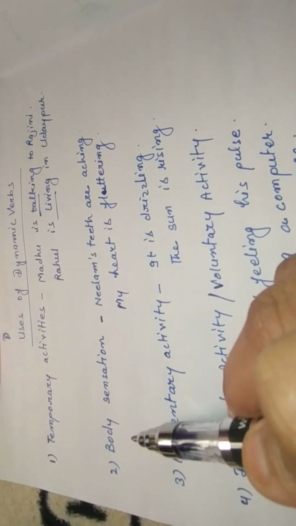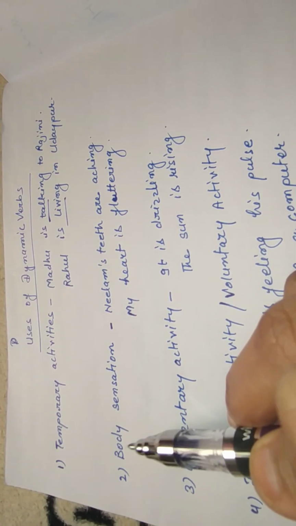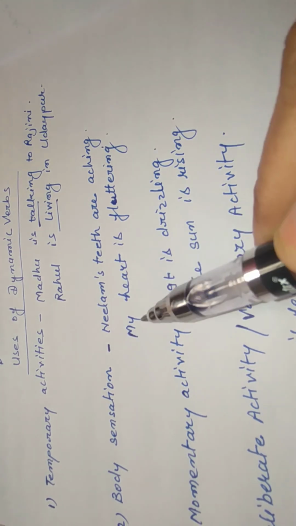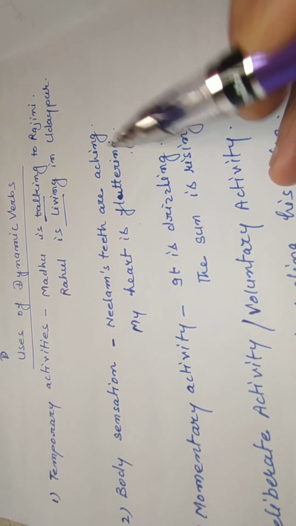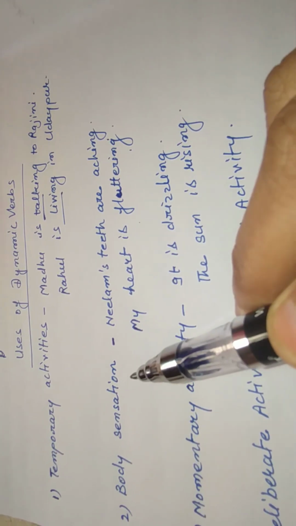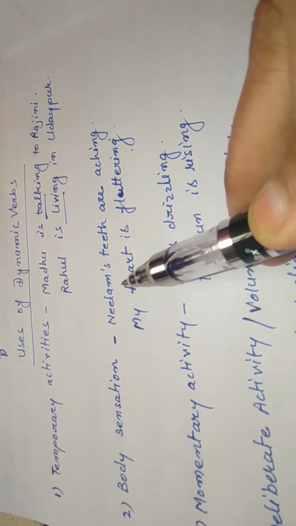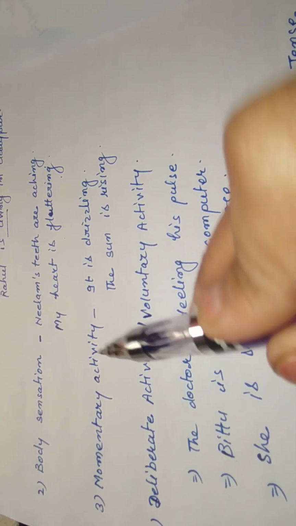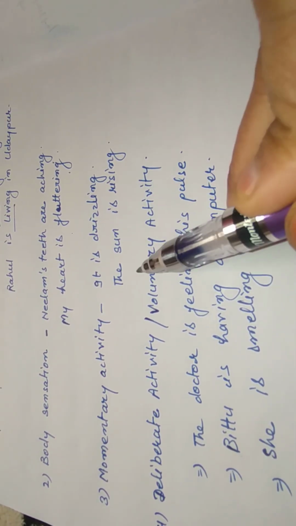The second use of dynamic verbs is body sensation. Neelam's teeth are aching. My heart is fluttering. This use is related to feeling. The third use of dynamic verbs is momentary activities. It is drizzling. The sun is rising.